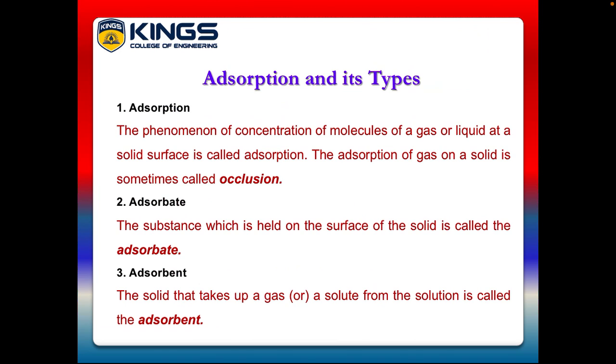What do you mean by adsorbate? The substance which is held on the surface of the solid is called adsorbate. What is adsorbent? The solid that takes up the gas or solute from the solution is called adsorbent. Otherwise defined, the adsorbate is adsorbed on the adsorbent, and this is called adsorption.